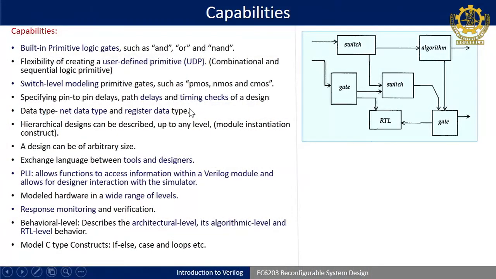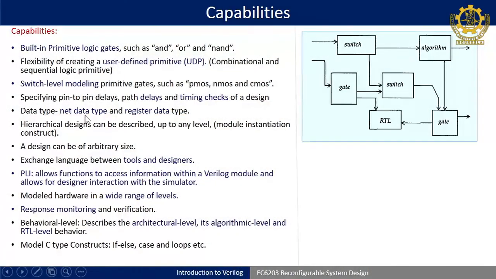Out of these, some of the benefits you may not get in a C type language, and C is again not used for modeling hardware. Here we use data types called net data type and register data type, which I will explain in detail later. As the name indicates, registers are used to store sequential design data, and nets are used for storing combinational design data. That in detail we will see.